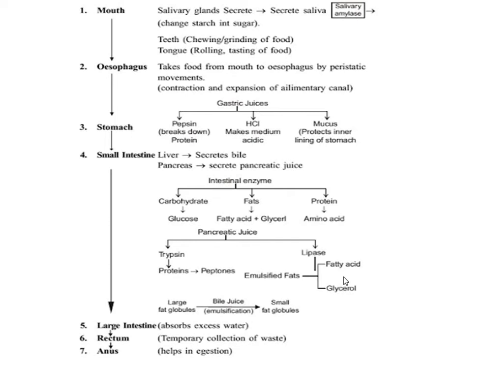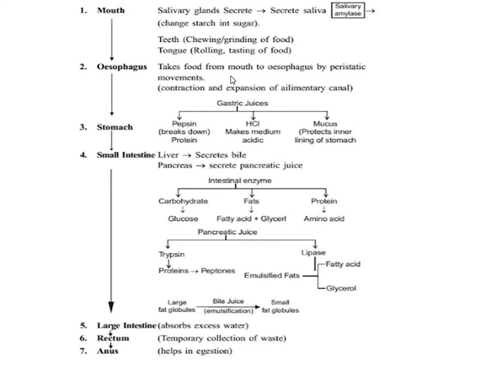Now if we talk about the nutrition in human beings, then we know that the nutrition in human being is a little complex, but again here also it happens in all those 5 steps. So let us start from the beginning. In the mouth, the salivary glands secrete the salivary amylase, and that changes the starch into sugar. And teeth have the chewing and grinding effect on the food, and the tongue has the rolling action on the food, and it also has taste buds which help us to taste the food.